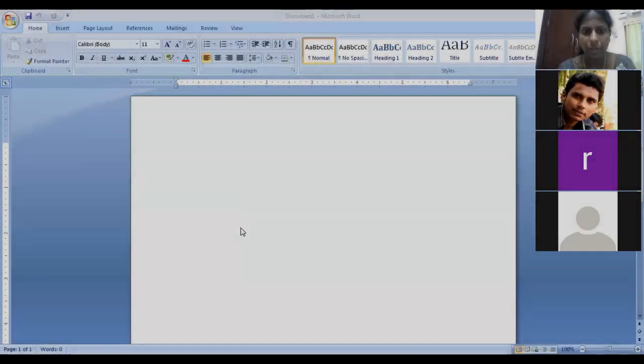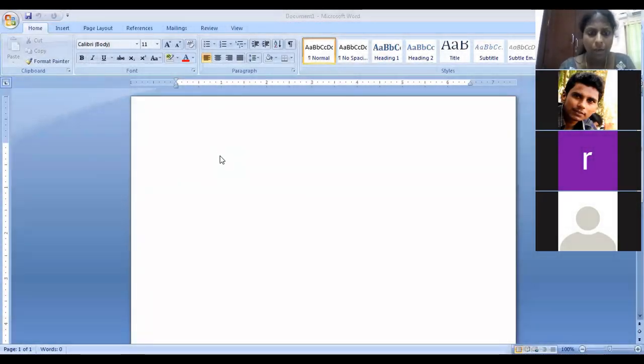I have just opened a Word document. See here, A is an array. Think of A as an array, and let us assume that it has 5 elements. How do you identify the first element in the array? With the index, isn't it? So the first element index is 0, A of 0.